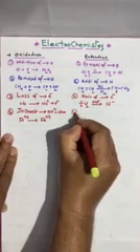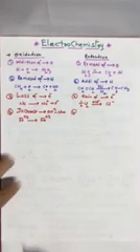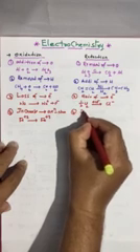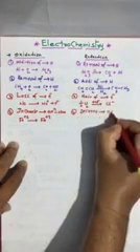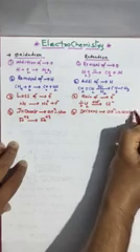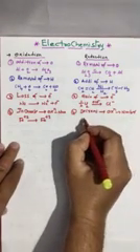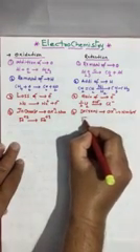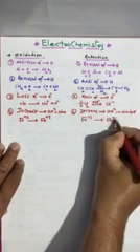And decrease in oxidation number is reduction, for example Fe3 plus converted to Fe2 plus.